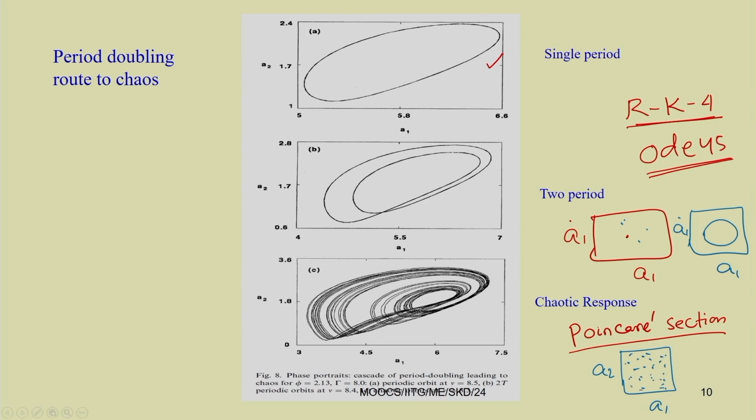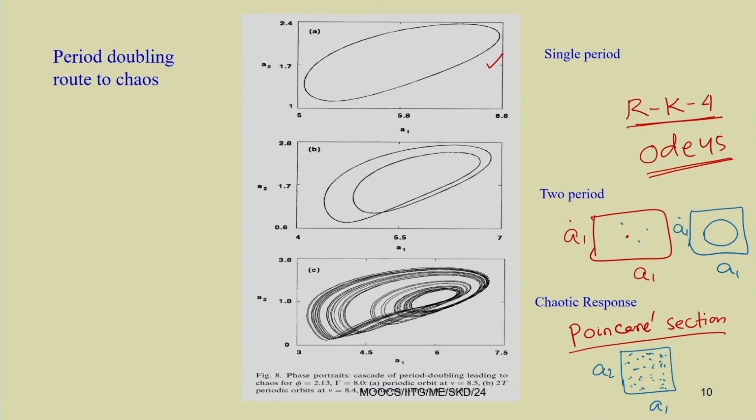Initially you have a single point, then it becomes 2 points, then 4 points, and finally it fills up the space. If it is quasi periodic, then you will have a closed loop. When you are considering a chaotic response, you must draw the Poincare section to check that it filled up the space.